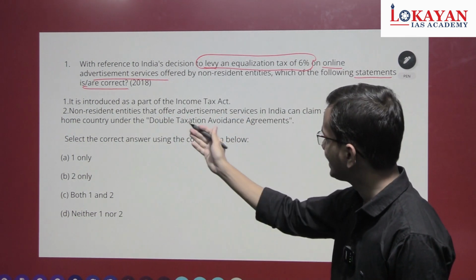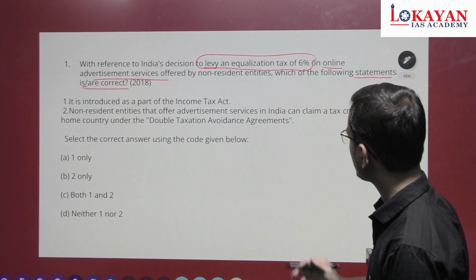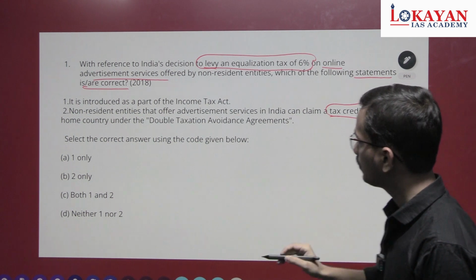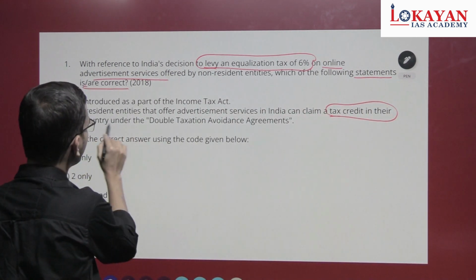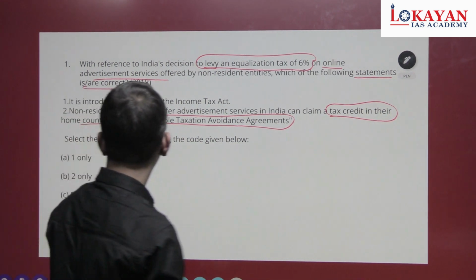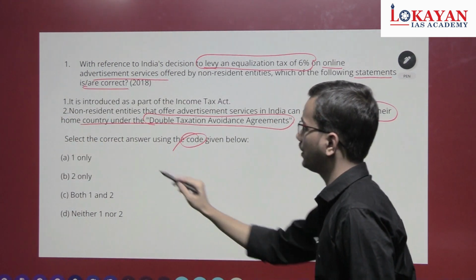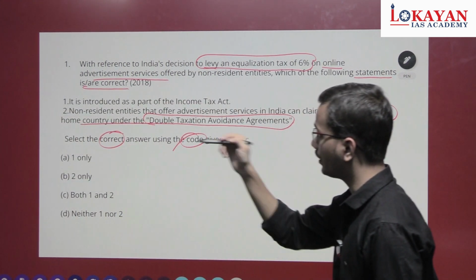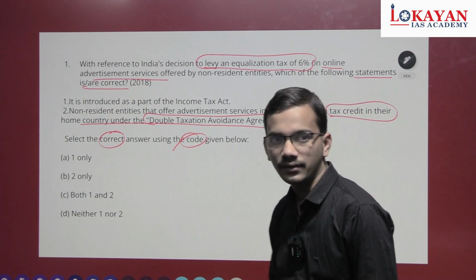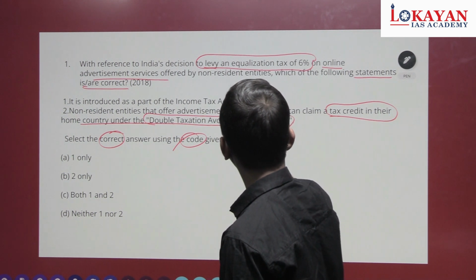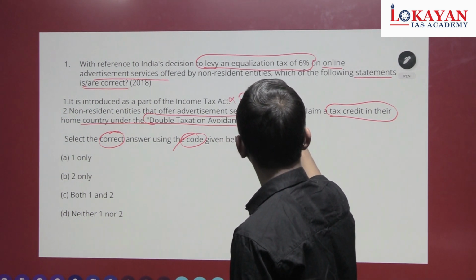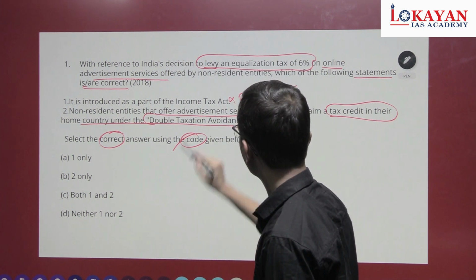Second, non-resident entities offering advertisement services in India can claim tax credit in their home country under the double taxation avoidance agreement. Okay, we have to choose correct statements. First one is wrong because it was introduced in the Finance Act. Okay, first statement is wrong.